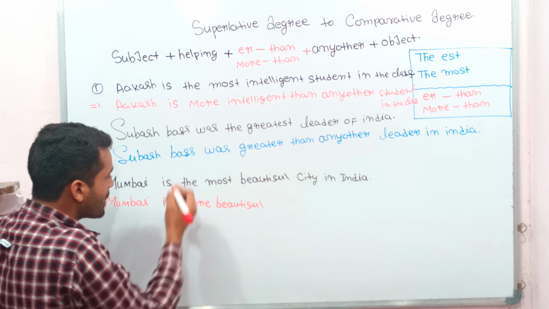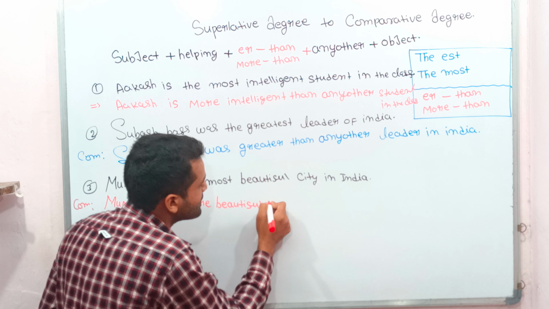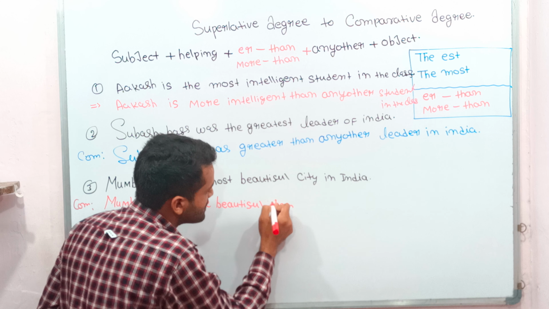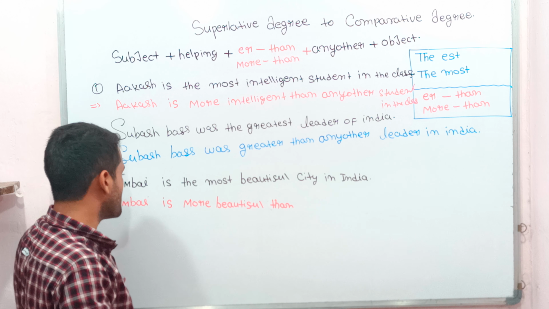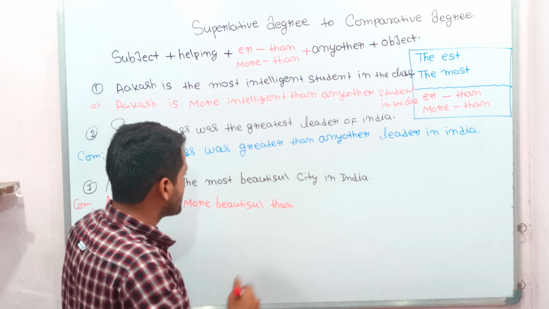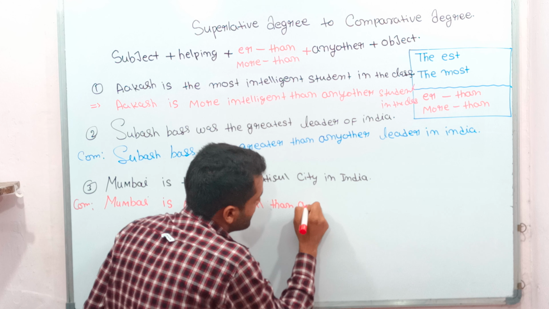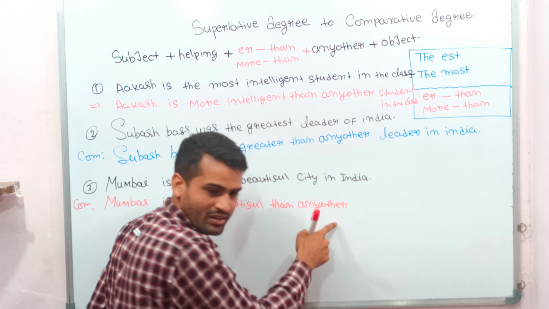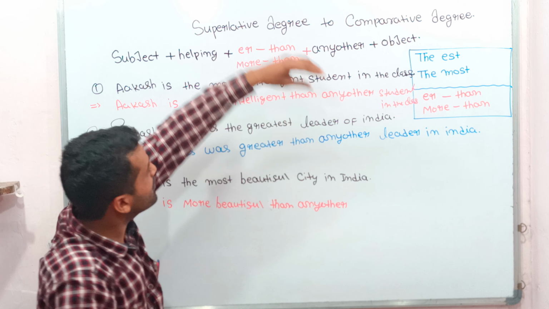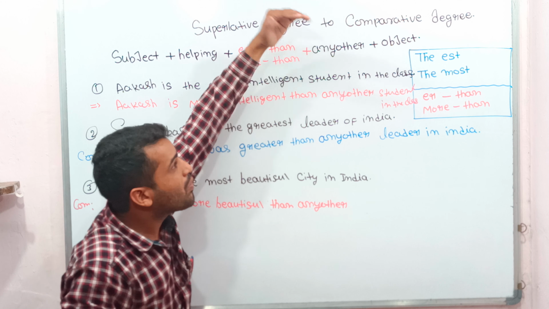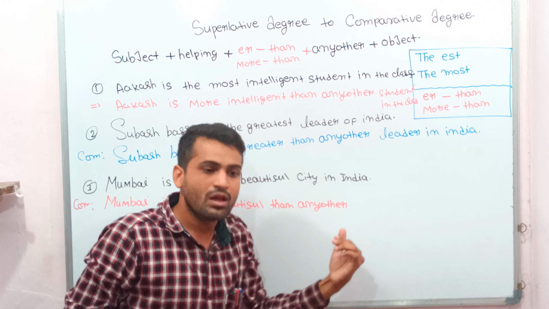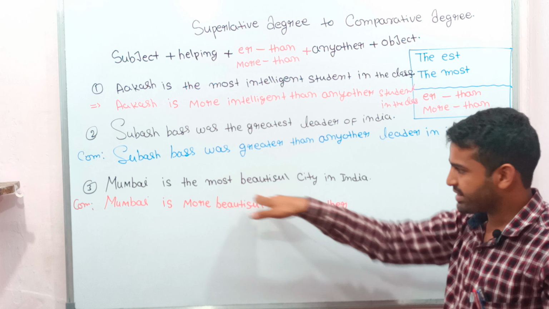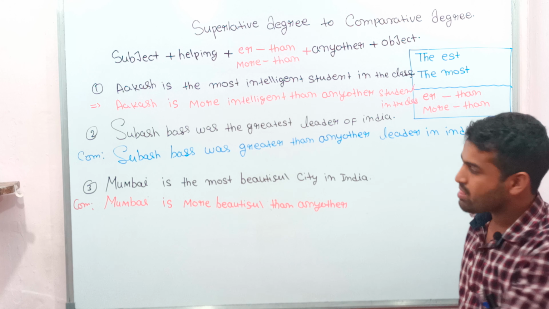Then see here, Mumbai is more beautiful than, and don't use a capital letter, this will be "than." Mumbai is more beautiful than any other. Why am I using "any other"? Students, always remember why we add "any other" in the sentence: because we are going to compare. In this sentence, you see very carefully.